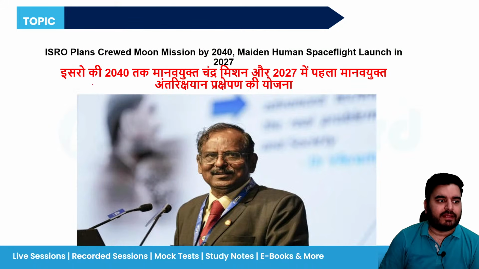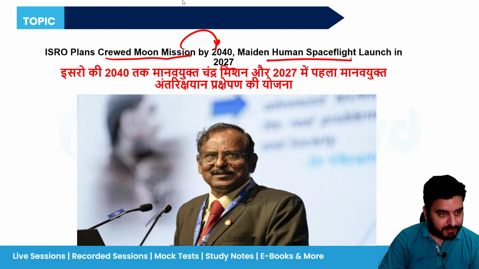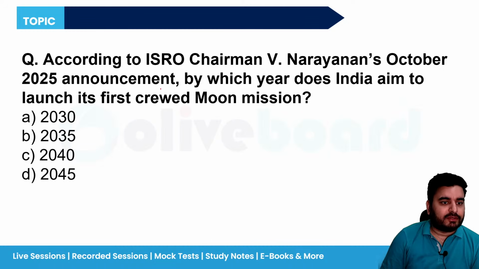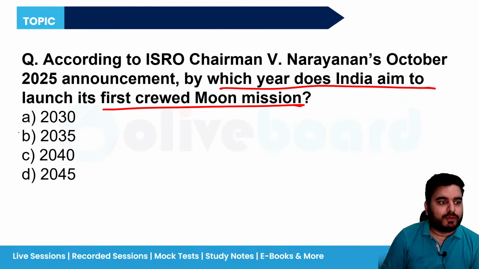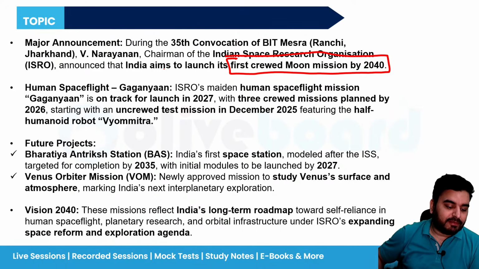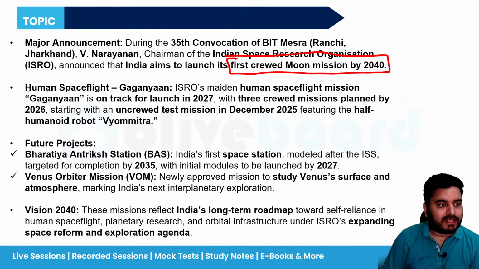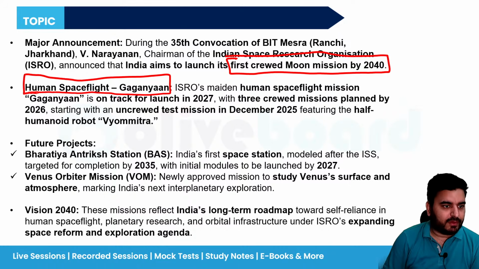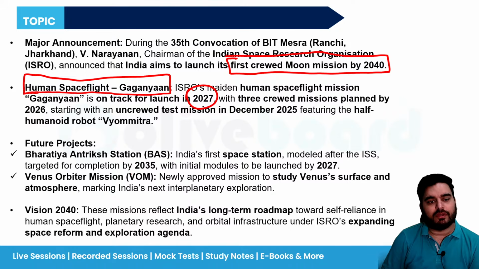Okay, chalo. Next, ISRO plans crewed moon mission by 2040 and maiden human space flight mission in 2027. Now this is very important. Please focus. So by which year does India aim to launch its first crewed moon mission? So it is 2040. So let's see the news. There are 2 things they have planned. One is first crewed moon mission by 2040. Crewed moon mission means there will be people, there will be astronauts who would be traveling to moon. Okay. And by 2027, they are planning the India's first human space flight mission, the Gaganyaan. Okay. In 2027, they are going to launch it.